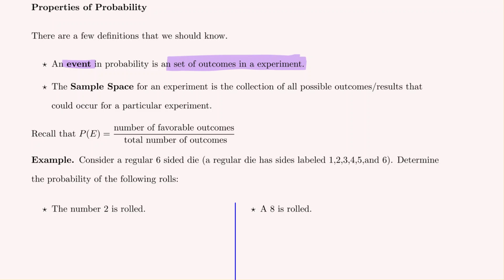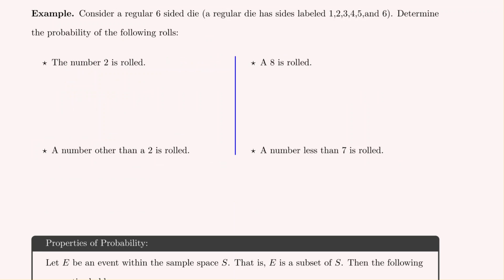All the possible ways that the outcome of an experiment could occur is called the sample space. This is what we're thinking of as our total. What is the total number of ways that something could occur?